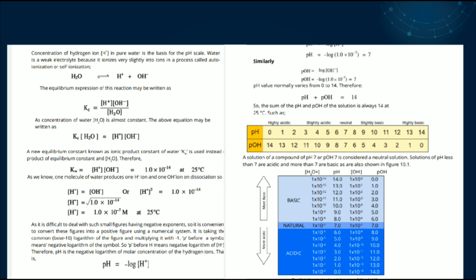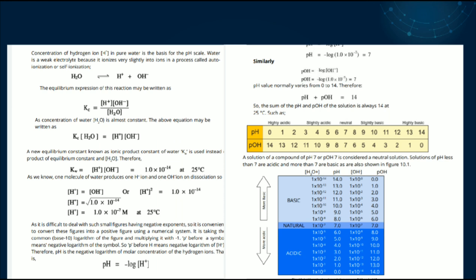Kc is equal to the product of molar concentration of products, hydrogen ions into hydroxyl ions, to the molar concentration of reactants, and here in this reaction the reactant is water, H2O. As the concentration of water H2O is almost constant, the above reaction can be written as Kc into molar concentration of H2O is equal to the product of molar concentration of hydrogen ions and hydroxyl ions.